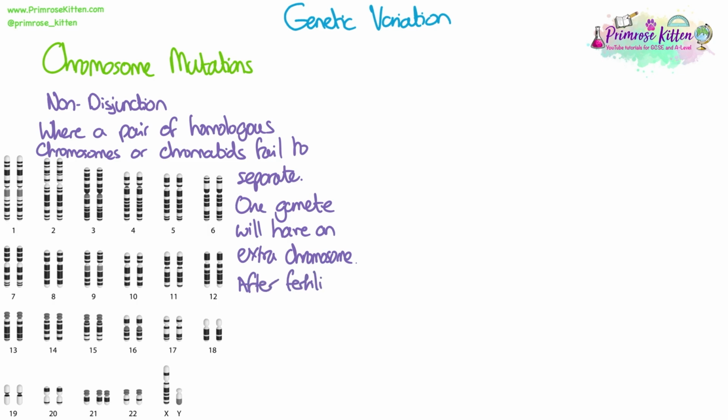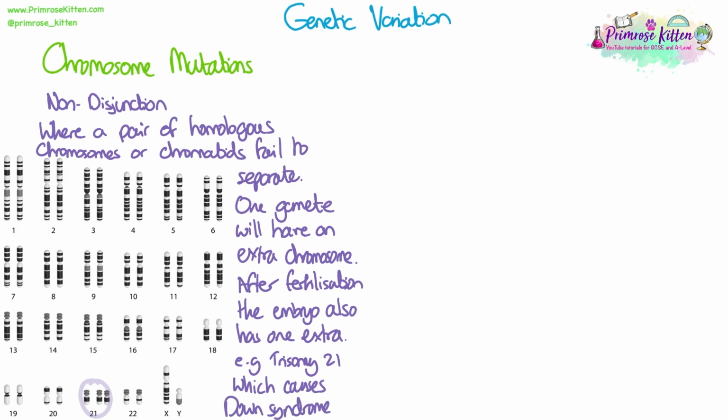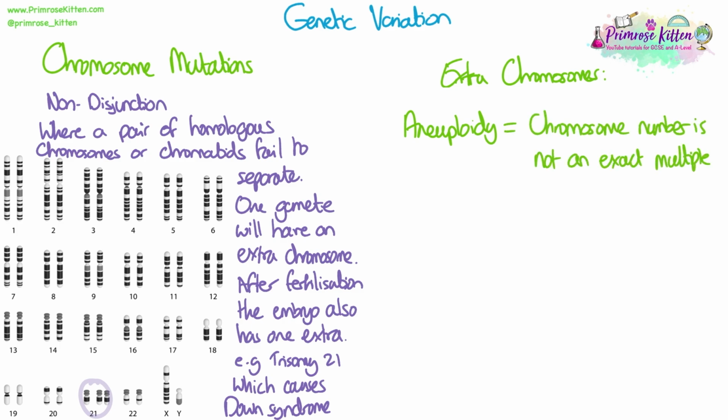So after fertilization, the embryo is also going to have one extra. This is the case for Down syndrome, which is caused by what we call trisomy 21, where we have 3 copies of chromosome 21, which you can see here. Now, there are a couple of terms that we use to describe having extra chromosomes. One of them is aneuploidy, which is where the chromosome number is not an exact multiple of the haploid number, which is what would be an example here caused by non-disjunction.